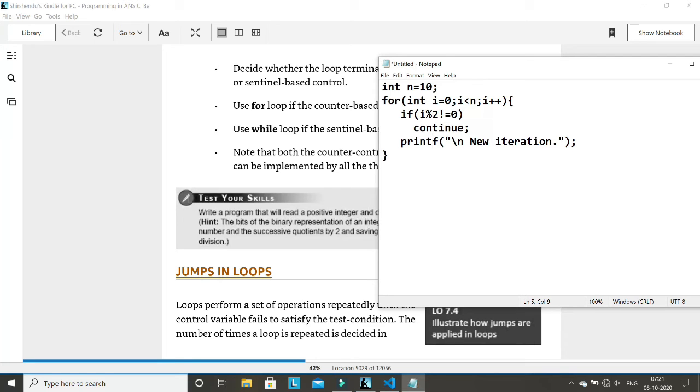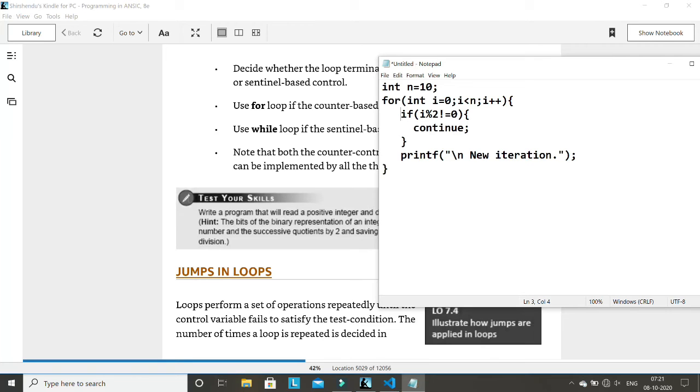I think you will understand it. Here, there is an if statement, but the if statement has only one statement inside it, so I have not used curly braces, but you can also use curly braces. Let me use curly braces so there is no confusion. Okay. So now, what is continue here?